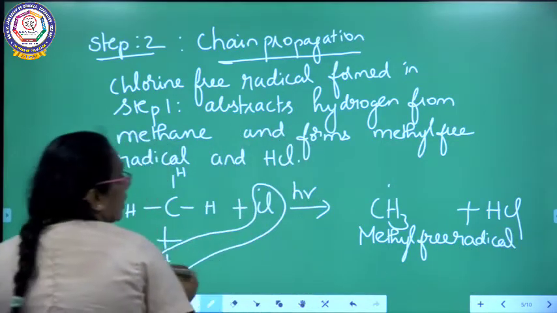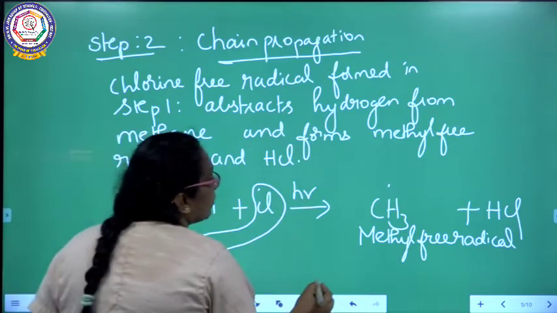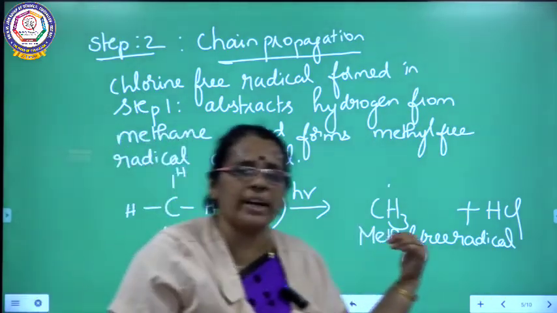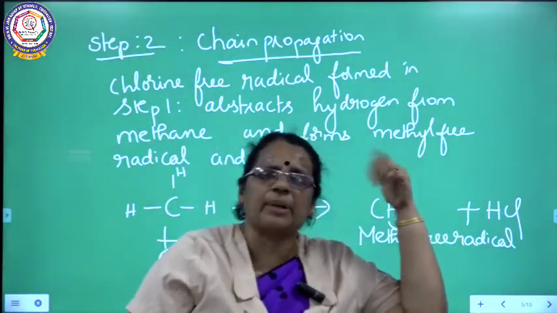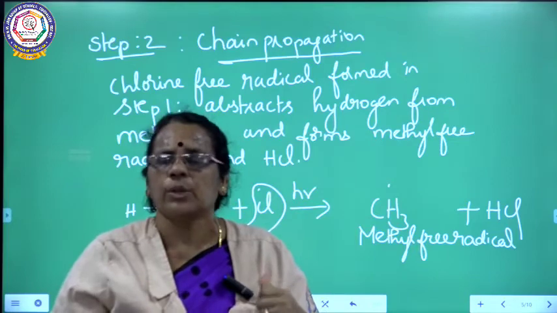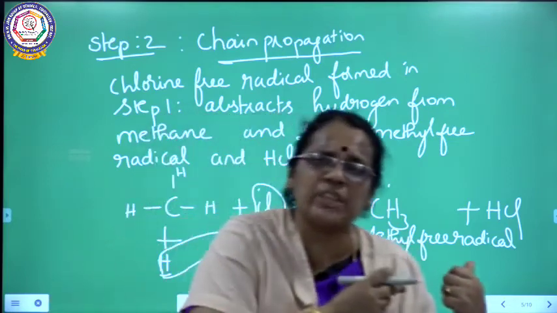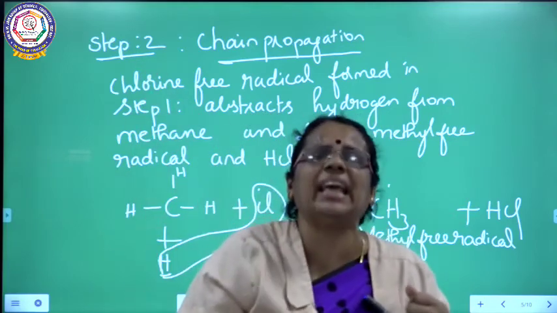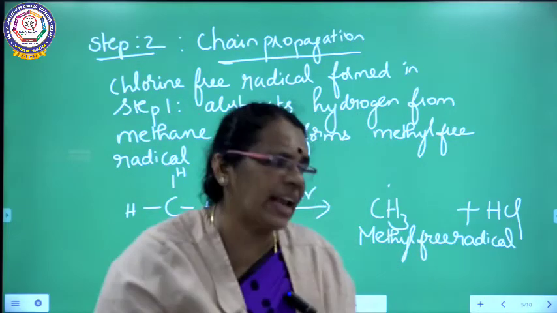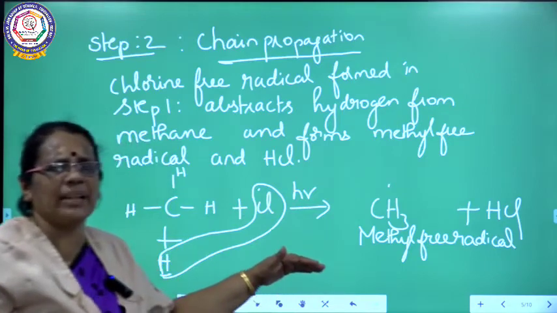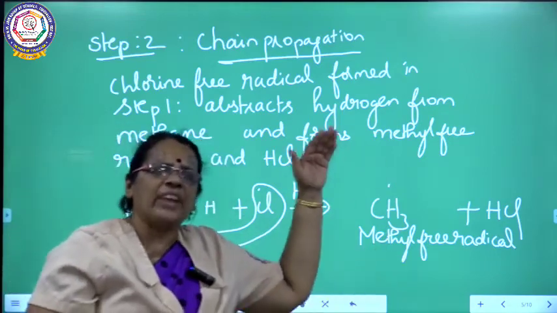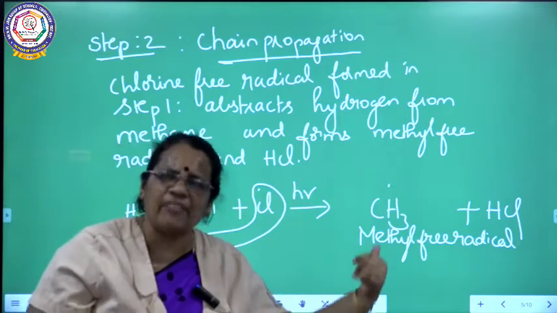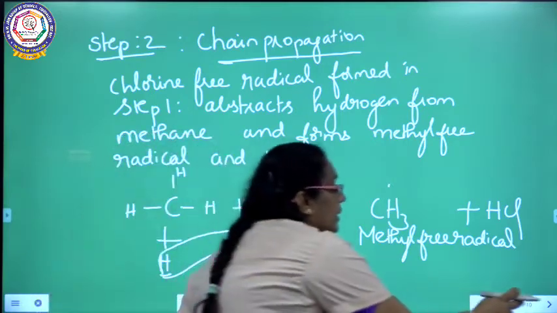So this is methyl free radical. Methane undergoes chlorination, that means the free radical which is obtained in the previous, initial step. So what is happening? This free radical combines with methane, it takes away the hydrogen from methane forming HCl, thereby methyl free radical is produced. So the second step, that is the chain propagation step: the free radical produced in the above step reacts with methane, and I am getting methyl free radical with the liberation of HCl.